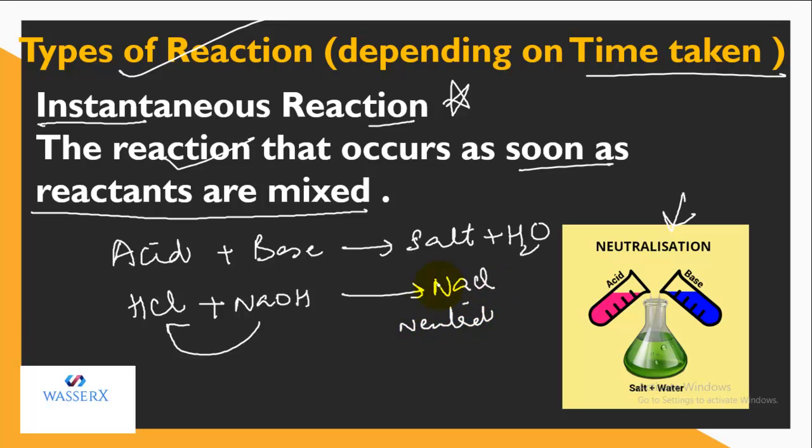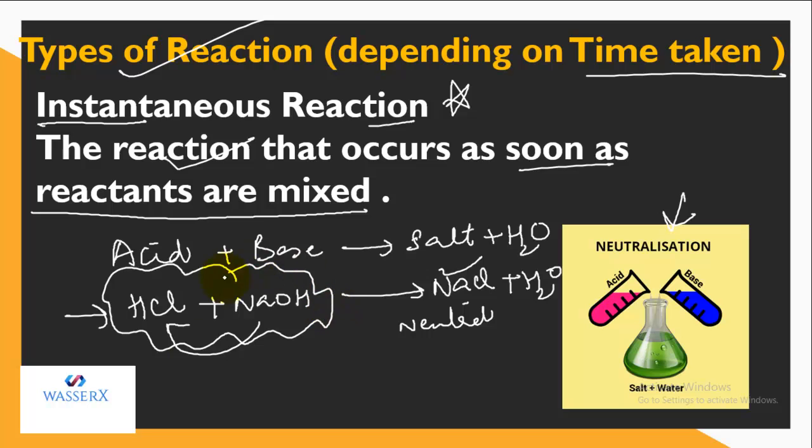That is why the reaction is neutralization, and along with it we'll get water. This reaction speed is so much that the products are formed so soon as the reactants are mixed. So that means their speed is quite high.